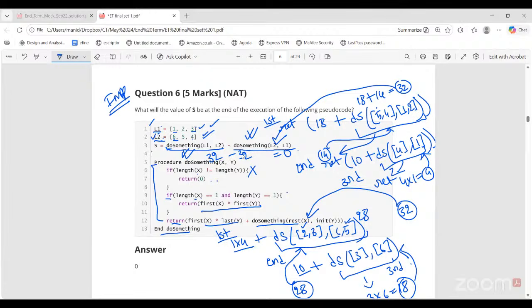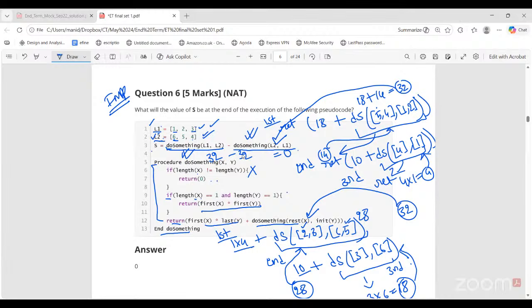This program is calling this do something procedure. So whatever changes happen inside this do something procedure, it does not affect the original lists. Think of it as just a copy of these lists that are getting worked upon. Okay, so you just have to check what this procedure returns once by taking L1 as the first list, L2 as the second list, and then vice versa.